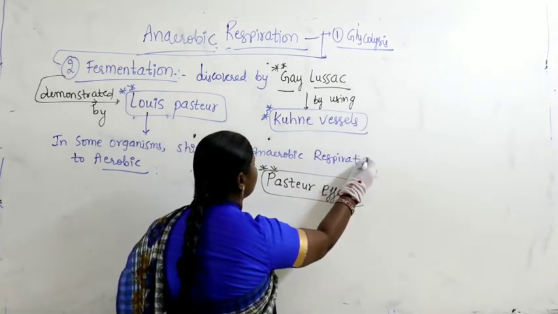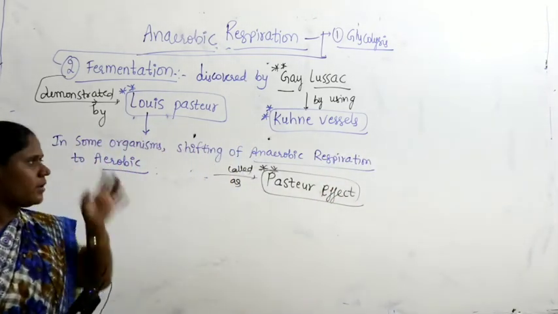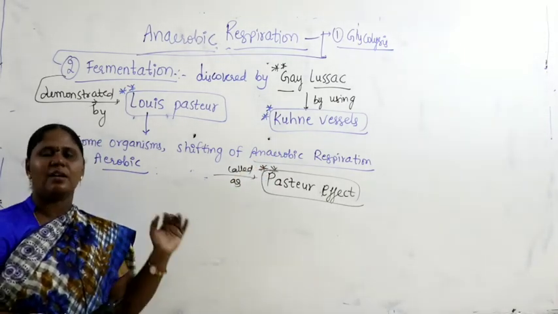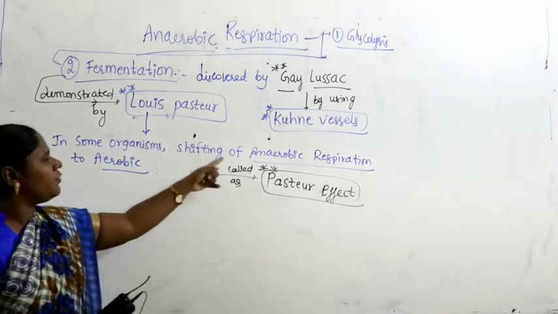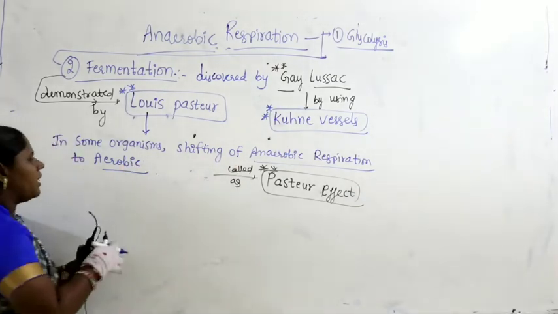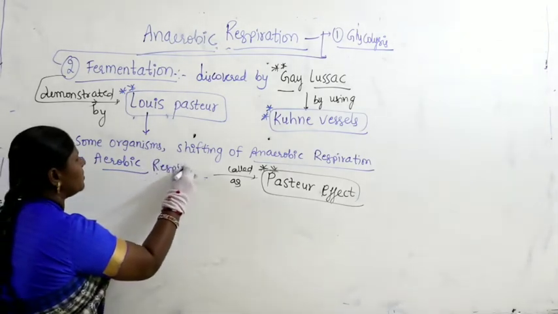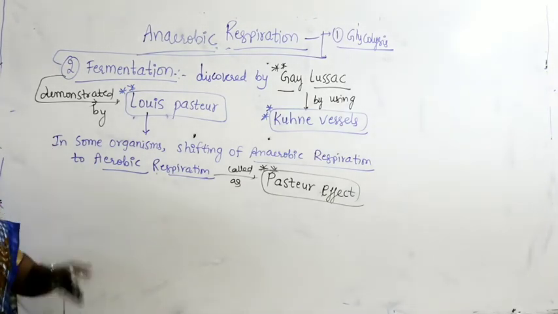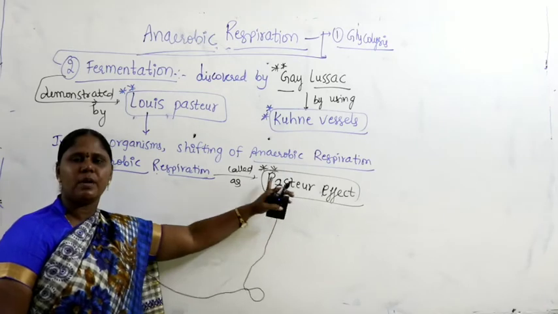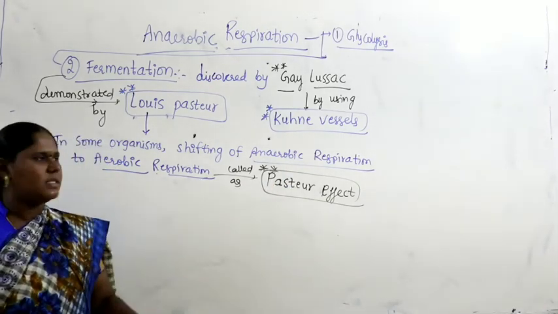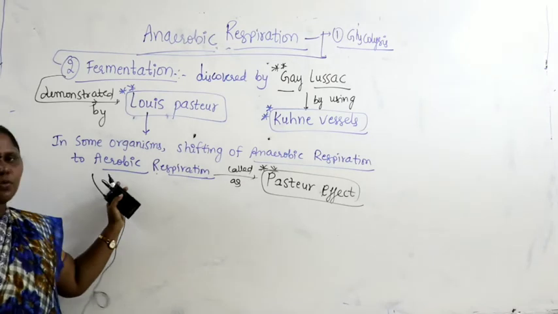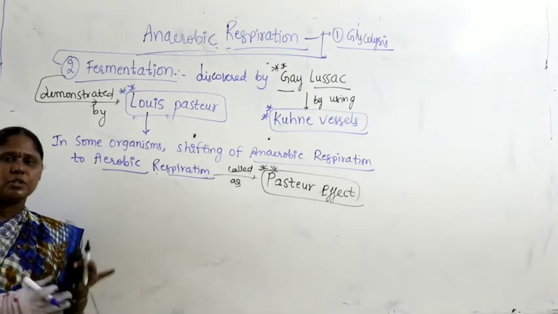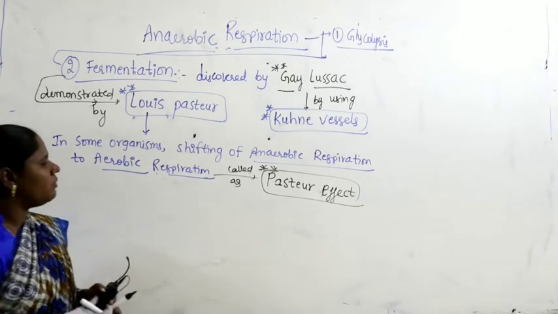So what is anaerobic respiration? The organisms which are found growing in the absence of oxygen, after certain part of their life cycle, in certain conditions, they shift from anaerobic respiration to aerobic respiration. Sometimes they are anaerobes; when they come in contact with oxygen, they become aerobic. Anaerobic means they grow in the absence of oxygen, but then they start growing in the presence of oxygen. Shifting from anaerobic respiration to aerobic respiration observed in some organisms was referred by Pacho as Pacho effect.